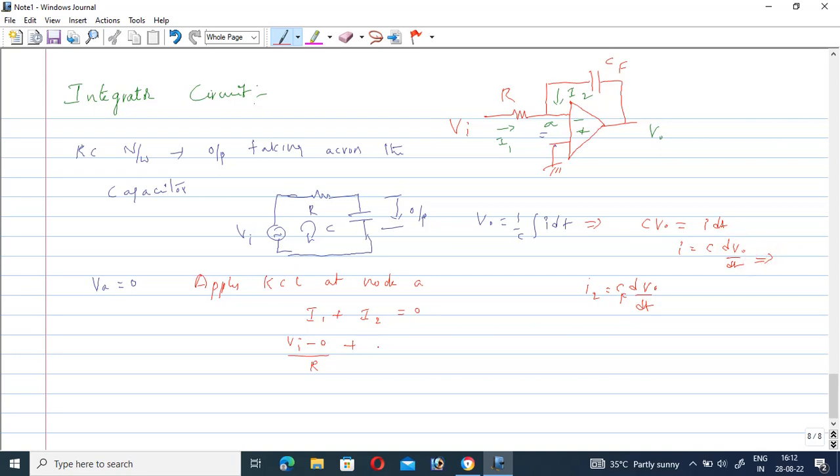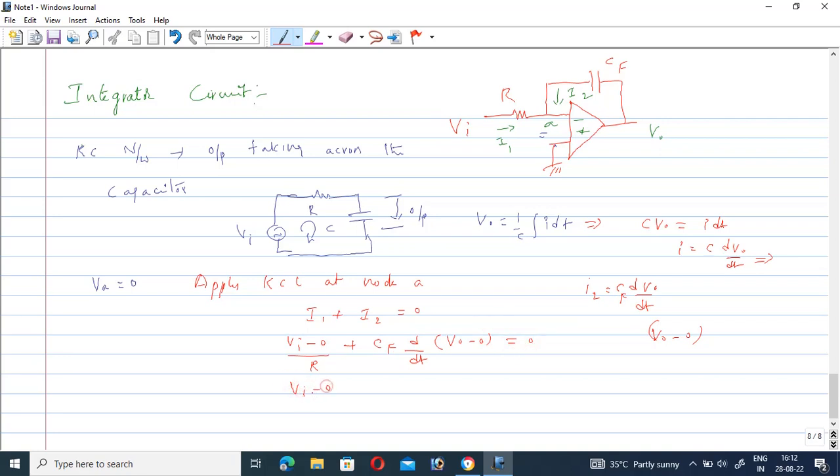From this consideration, I2 can be represented as CF into d by dt of V naught, which is the difference of V naught minus 0. So the difference of these two, V naught minus the voltage across the capacitor, is equal to 0.